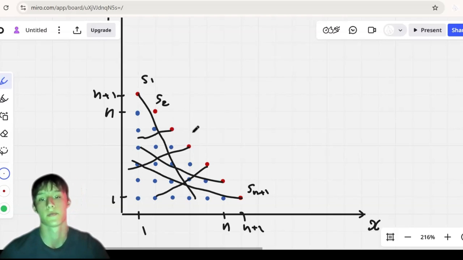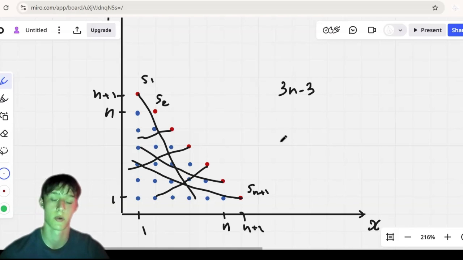So what we're saying is that each point on the boundary needs to be included in a line. And if we calculate the number of these points, it's actually 3n minus 3 points on the boundary.